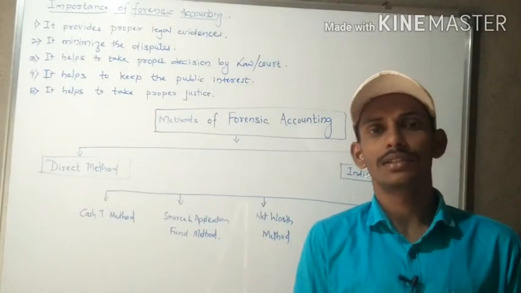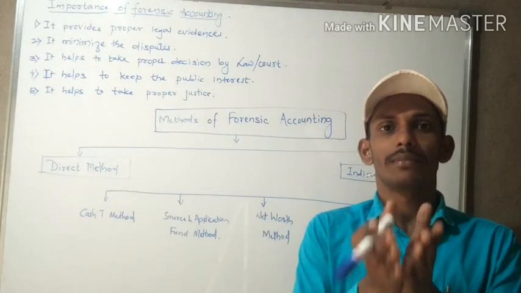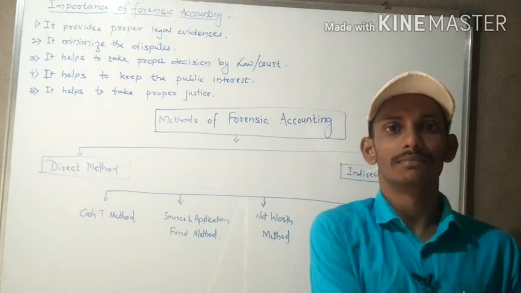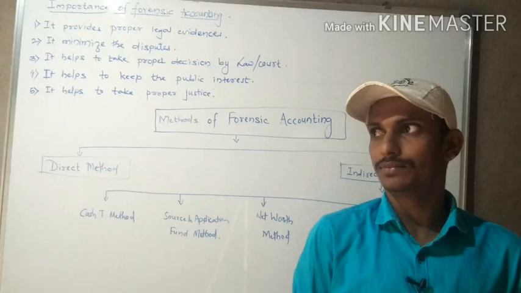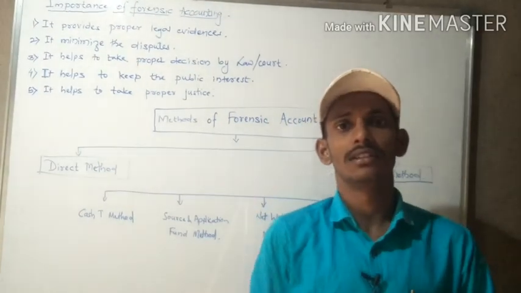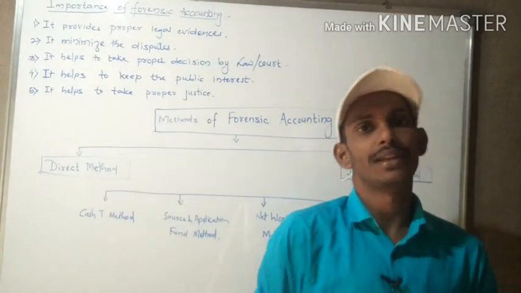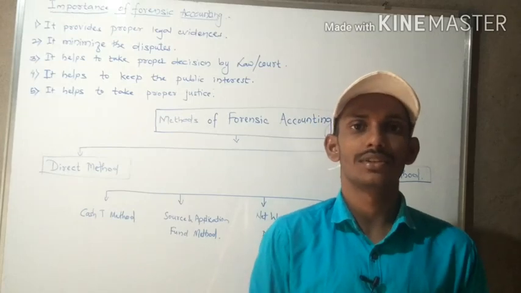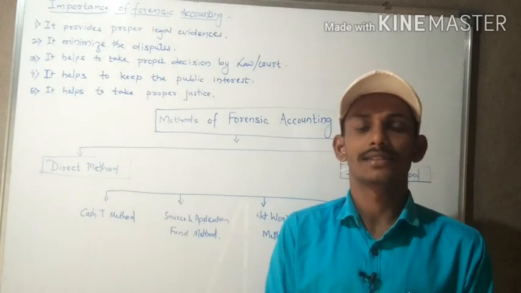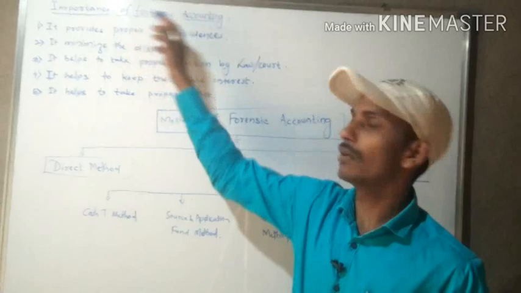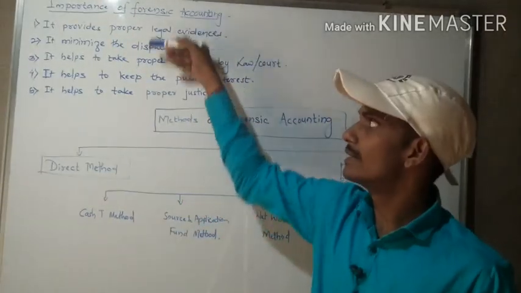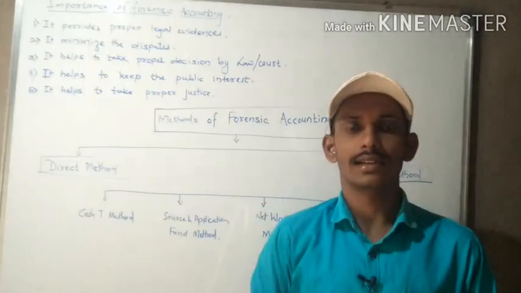From that judgment, the defaulted party may get the compensation, and the guilty party, or the party in fault, may be charged some penalty. This is how justice is passed by the law, and this only happens with the help of forensic accounting. These are the importance of forensic accounting.